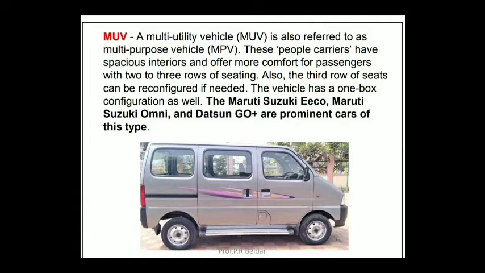Basically, it is the passenger carrying or goods carrying vehicle. In case of MUV, there is a small tire size as compared to other vehicles. In case of MUVs, a large space is provided for carrying passengers or goods. 2 to 3 rows are provided for the passenger carriers. So commonly used examples are Maruti Suzuki Eeco, Maruti Suzuki Omni, Datsun Go Plus.